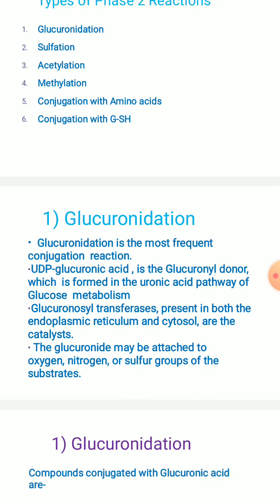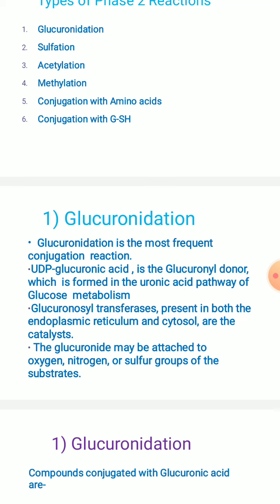What is going to happen? What is this glucuronidation? This is the most frequent conjugation reaction which takes place. Here UDP glucuronic acid, that is UDPG, is the glucuronyl donor. Here this is going to act as a glucuronyl donor, which is formed in the uronic acid pathway, which you have studied in your second semester MSc classes. Just recall the glucose metabolism.